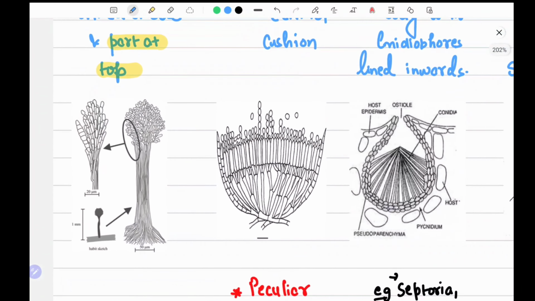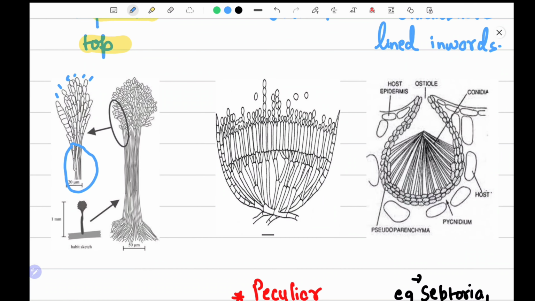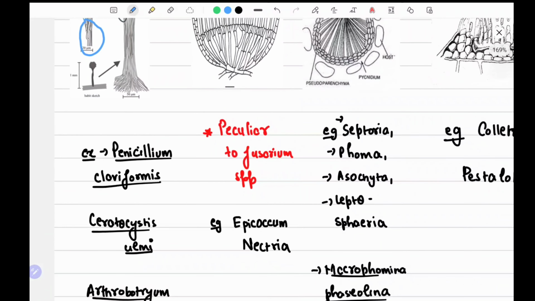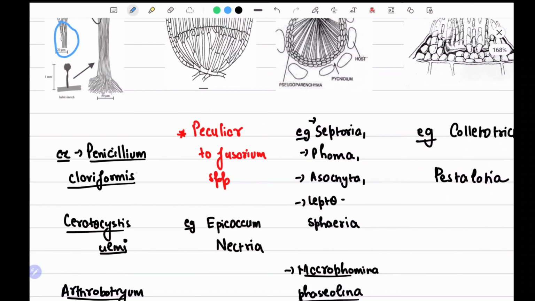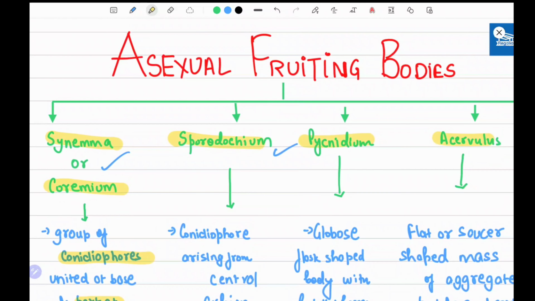This is the structure. You can see this is a bunch-like structure, and they start to part away as they move to the top. Examples are Penicillium claviforme, Ceratocystis ulmi, Arthrobotrys, and Graphium. We have to learn these examples.